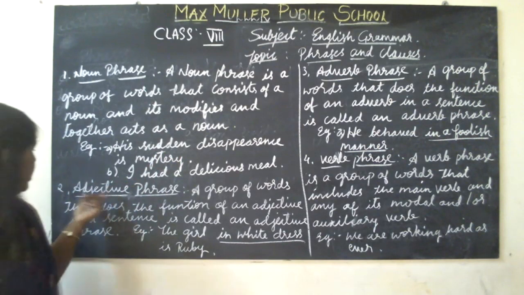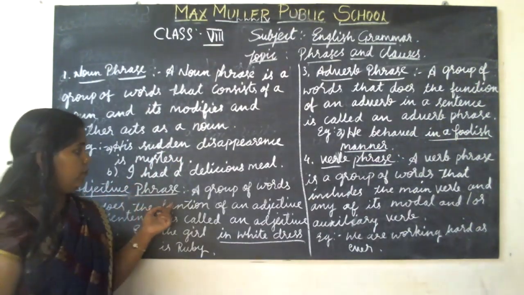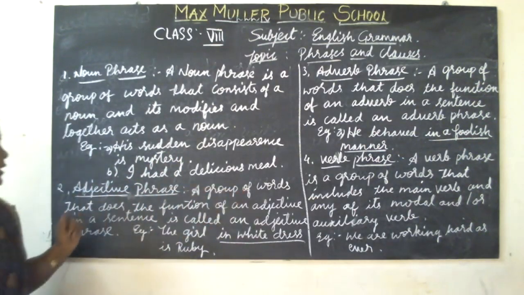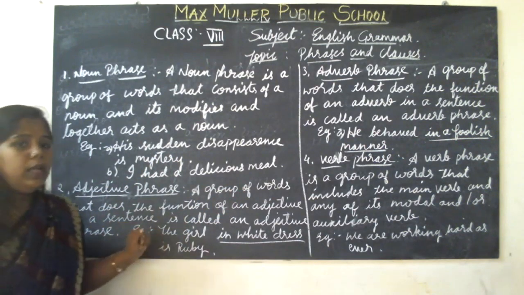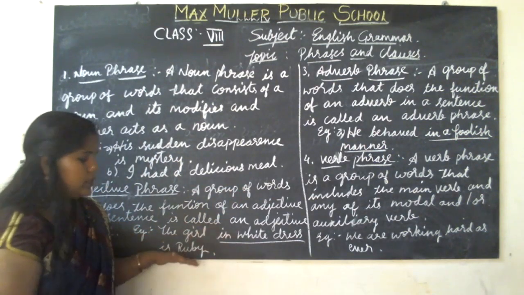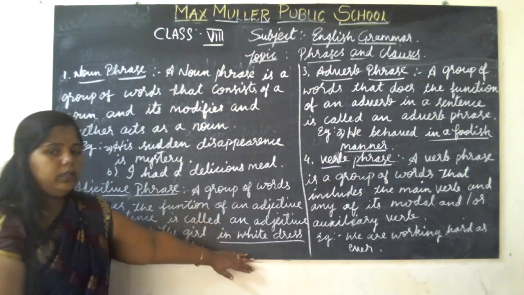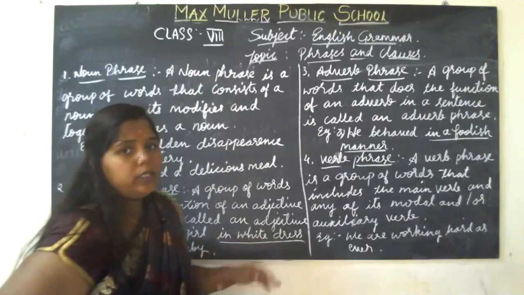The second one, see here, is the adjective phrase. An adjective phrase is a group of words that does the function of an adjective in a sentence. Example: the girl in white dress is Ruby. What I have underlined here, in white dress, is the adjective phrase.